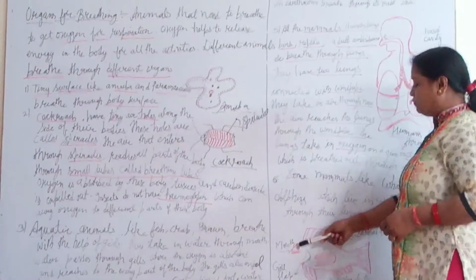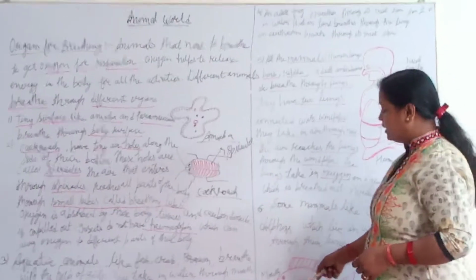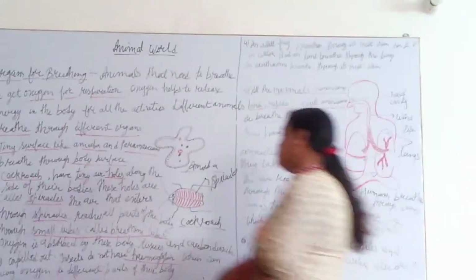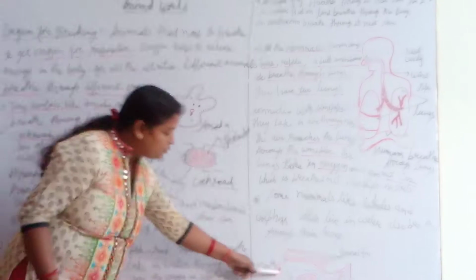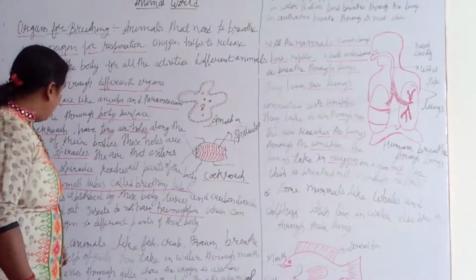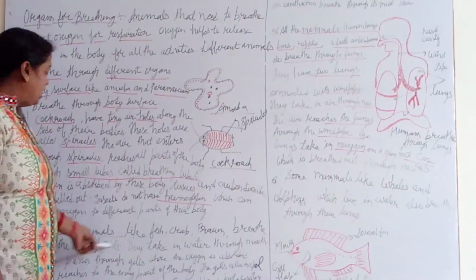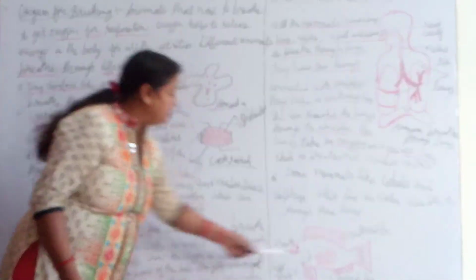Now the next one, aquatic animals. Look at the diagram of a fish. The fish takes water in through its mouth, and through the gills they absorb the oxygen gas and release carbon dioxide out through the gills. Like fish, crab and prawn also breathe with the help of gills, taking in oxygen.